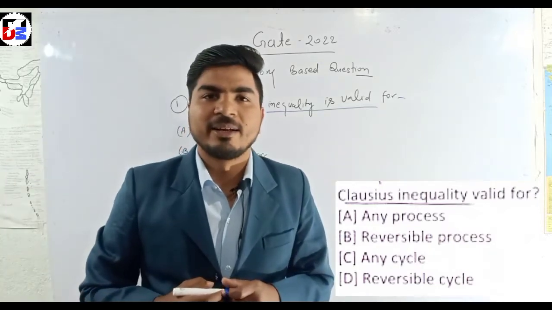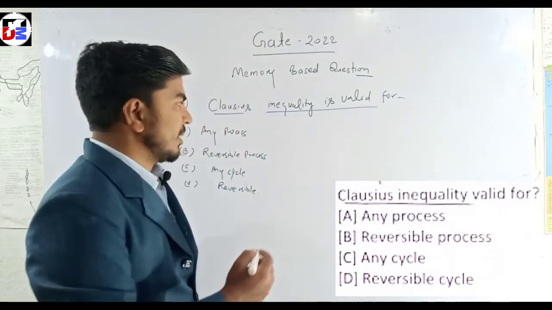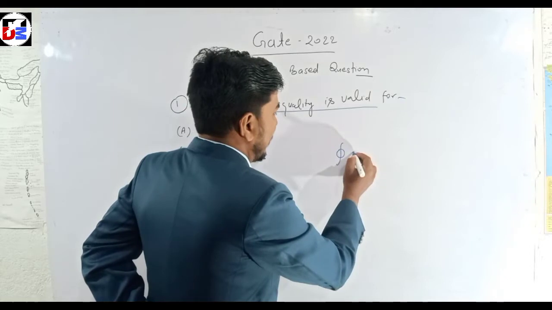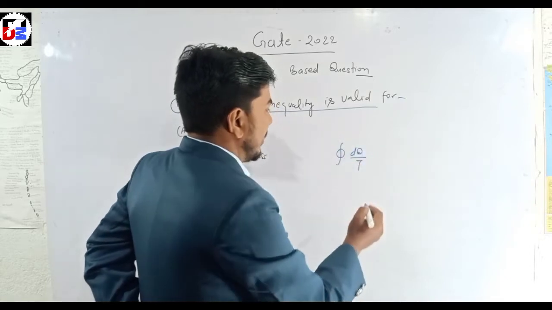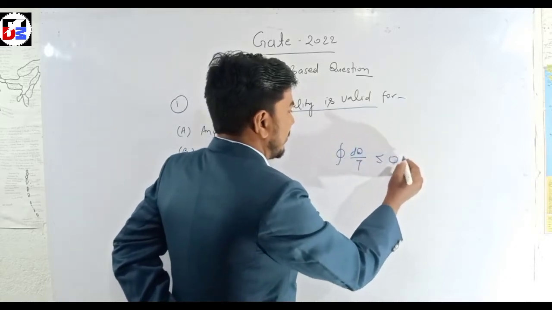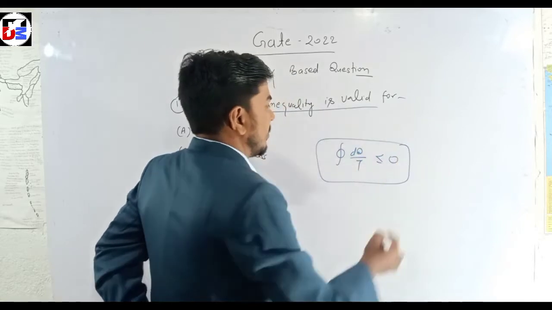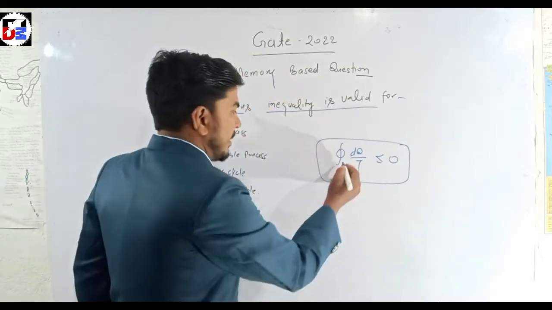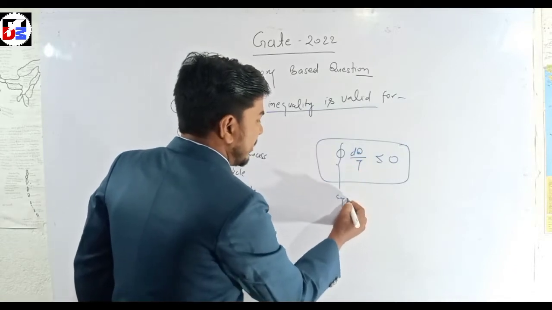I discussed this in the entropy chapter. You can read that the cyclic integral of dq by T is less than or equal to 0. This is the cyclic symbol.